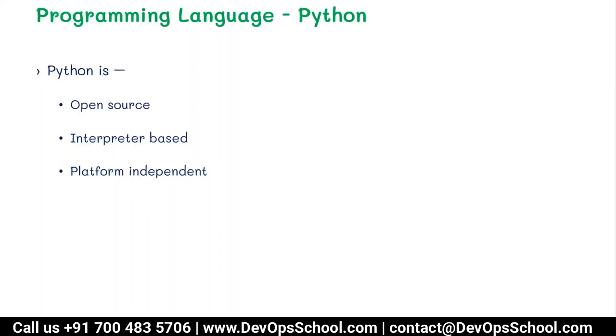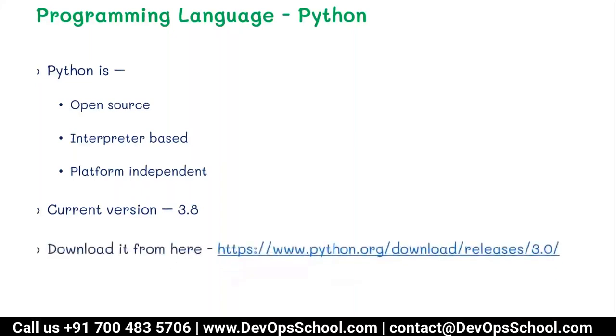These features make Python very user friendly. The code is also very simple. Not much syntax is there as compared to programming languages like C and Java, which are a little more complex as compared to Python. So it's easy for newbies to learn it and grasp it quickly. The latest version is 3.8, and you can download it for free from the python.org website.